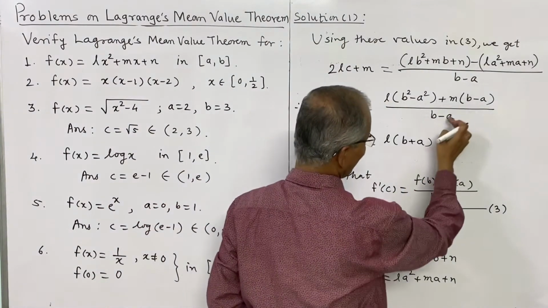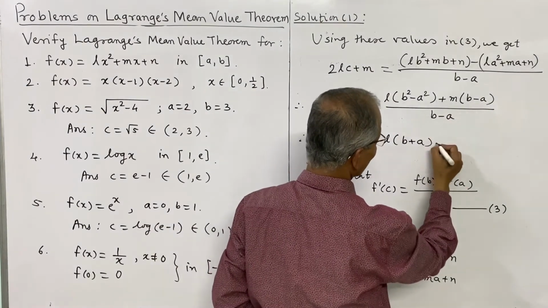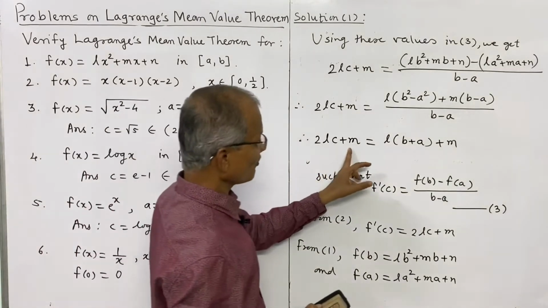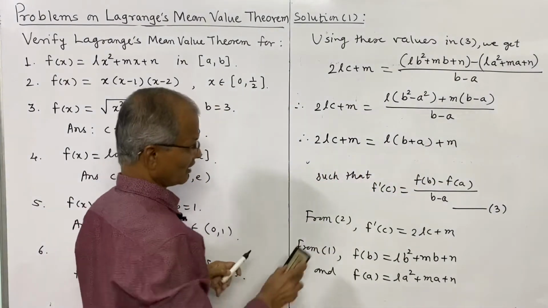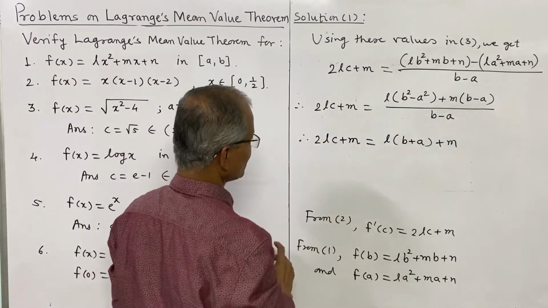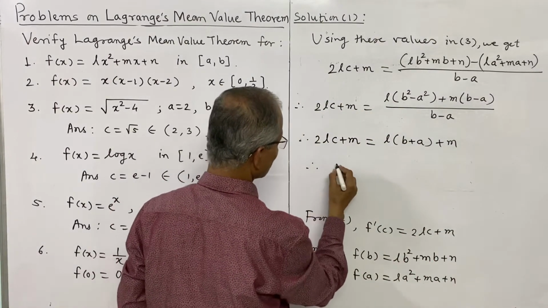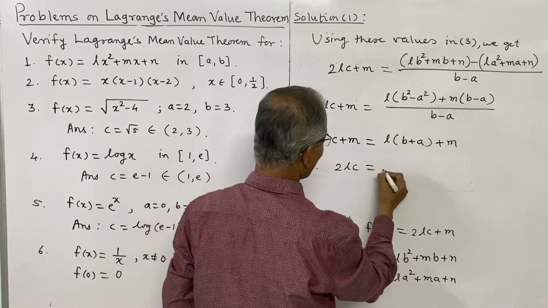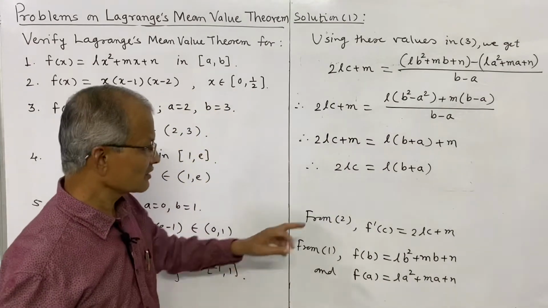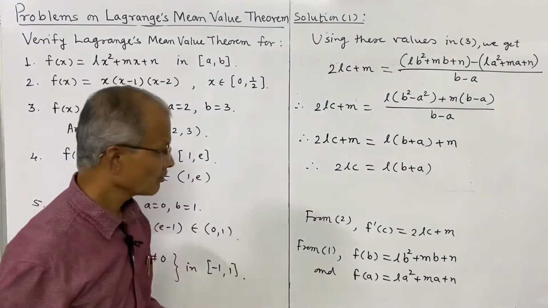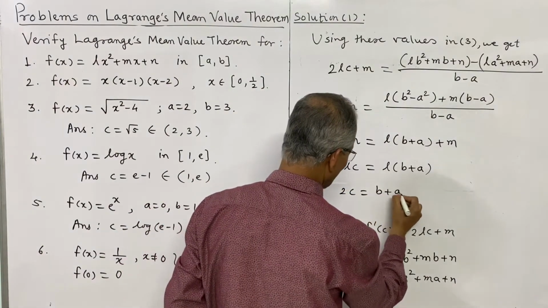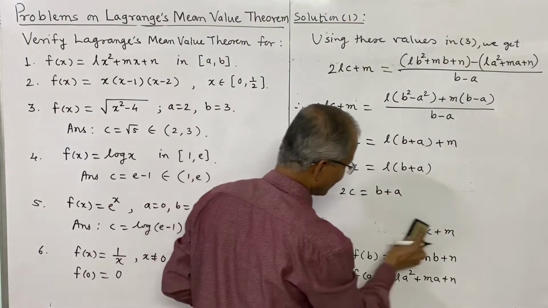Here the b minus a factor cancels, and what remains is m, and thus from either side m can be eliminated or cancelled, and thus we get 2lc is equal to l into b plus a, and again l can be divided out from both sides, and we get 2c is equal to b plus a, and from this we get the value of c.